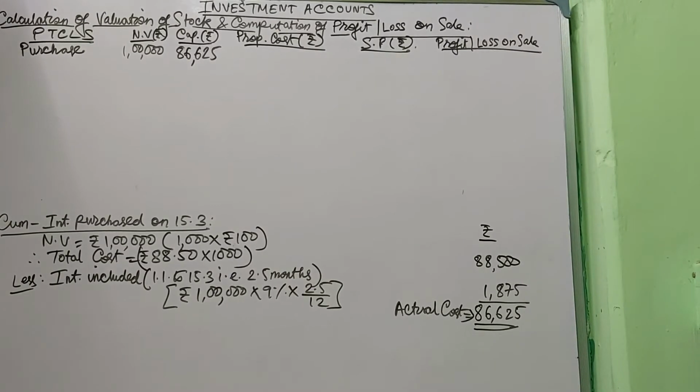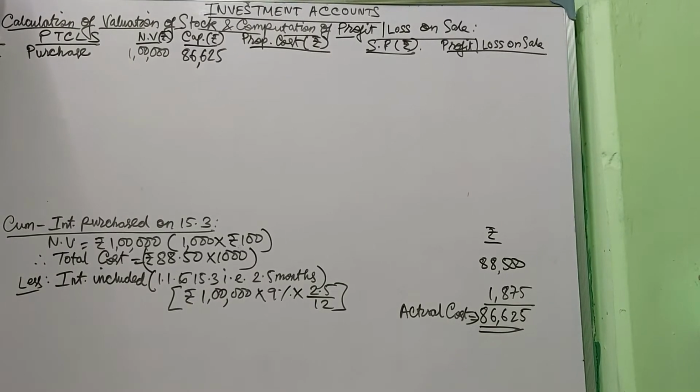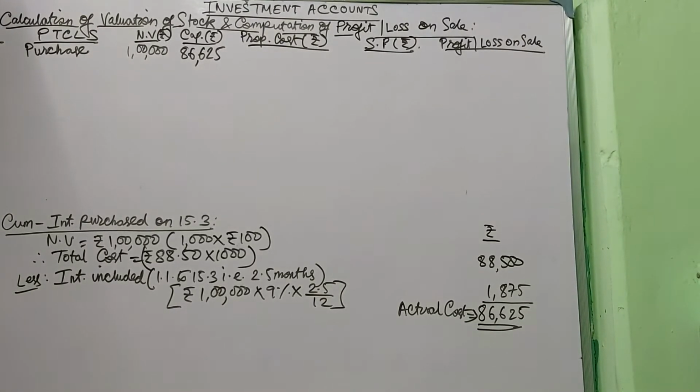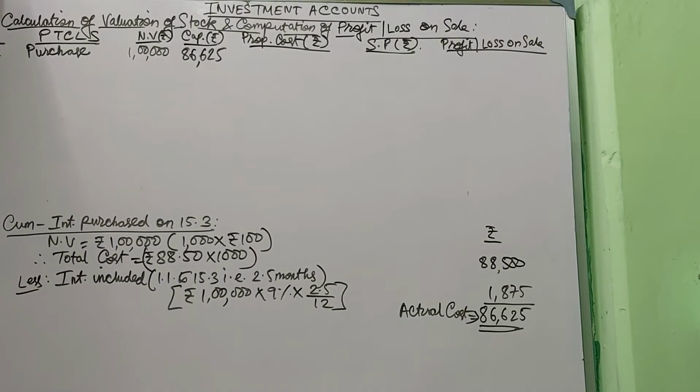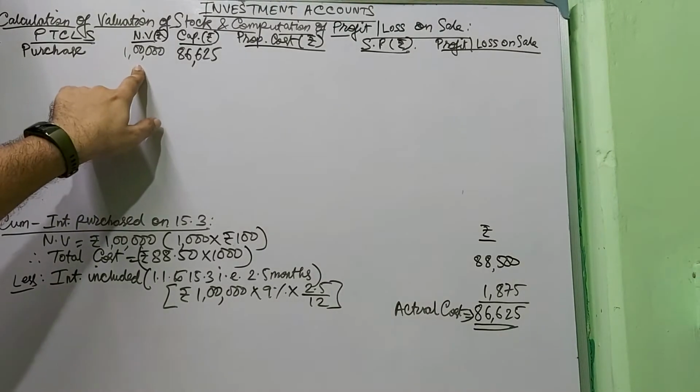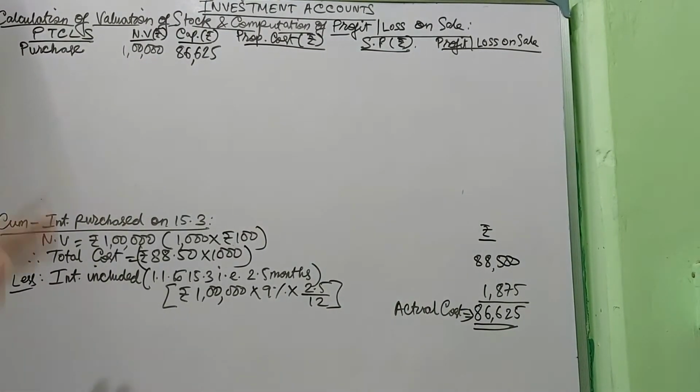Now on 1st of August there has been a sale, but before that, again you have to calculate quarterly interest, because interest is paid on April, July, October and January. After March, the quarterly amount comes on the nominal value. The nominal value is 1 lakh. On 1 lakh, you have to compute the quarterly interest of 3 months at 9%, which is due on 1st of April.